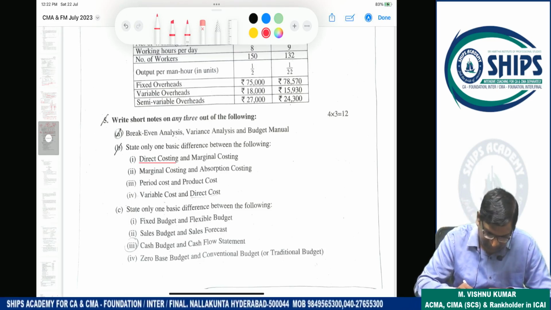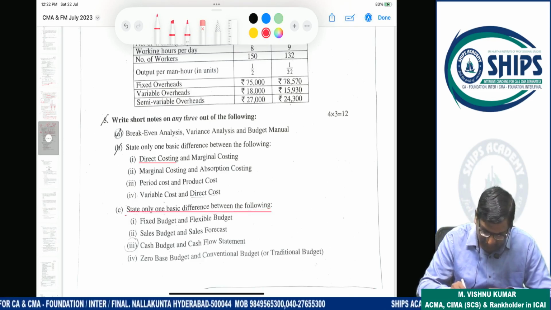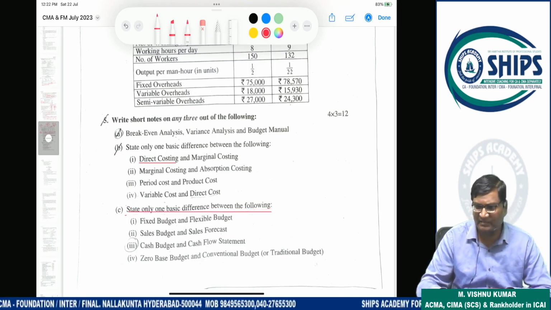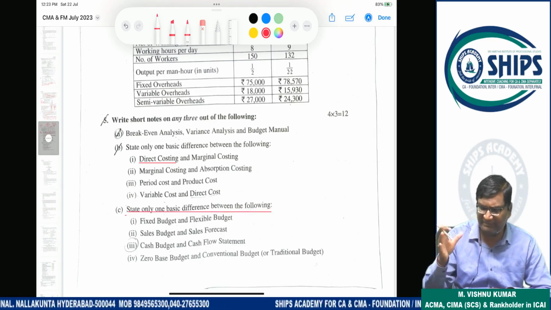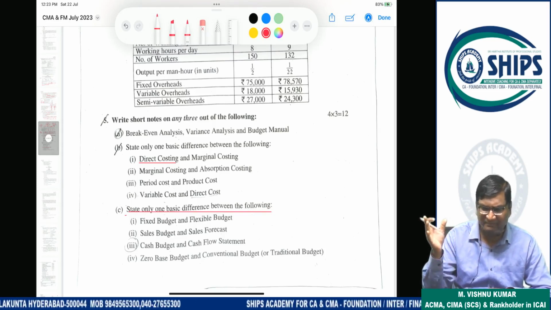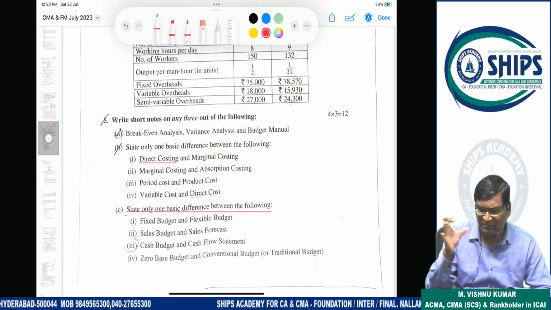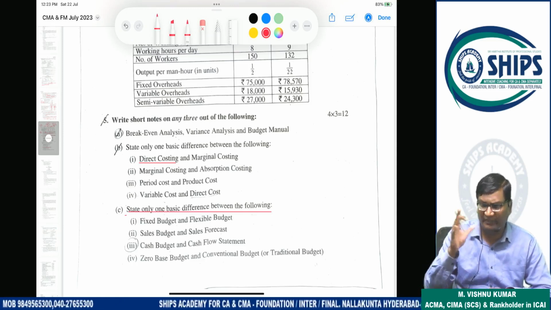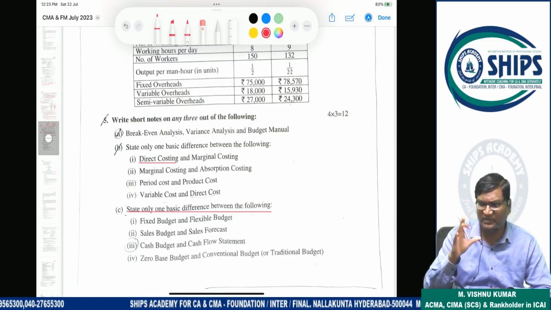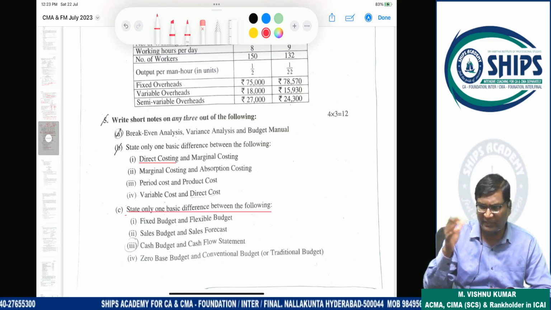Now second, state the basic difference between fixed budget and flexible budget. See, a fixed budget will be the same. It will not change. If the level of output is the same and there are no variations in production, then it is a fixed budget. Flexible budget means 50%, 60%, 80%. If levels change, according to the level, cost will also change. So that is a flexible budget.